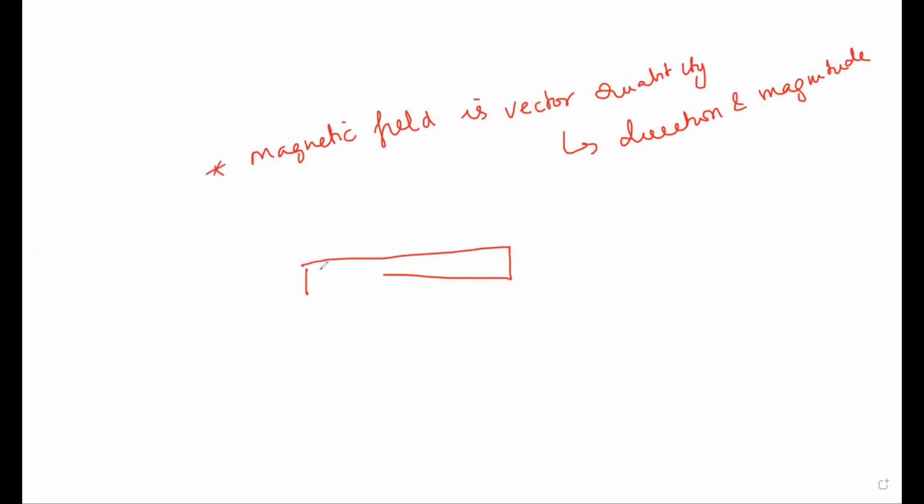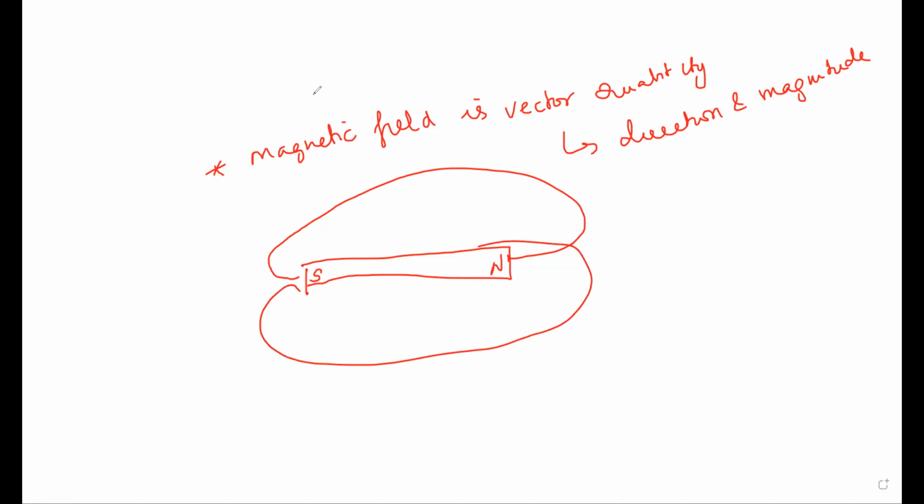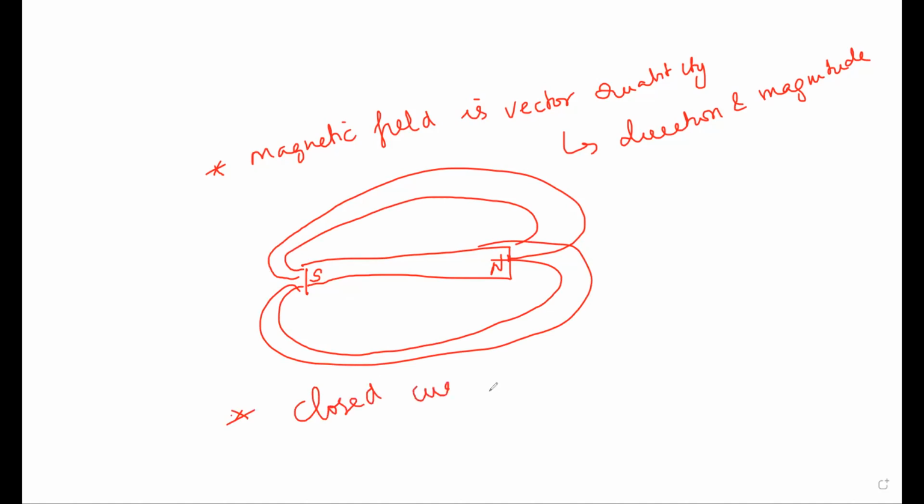Now, suppose we have a magnet with south and north poles. There will be magnetic field lines around it, and these magnetic field lines will be closed curves. They will not be open curves. That is one point: they are not open curves, they are closed curves.